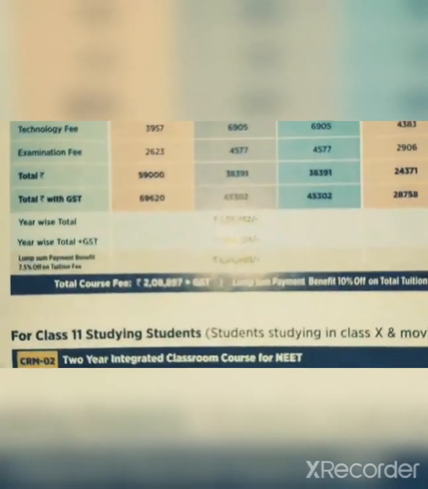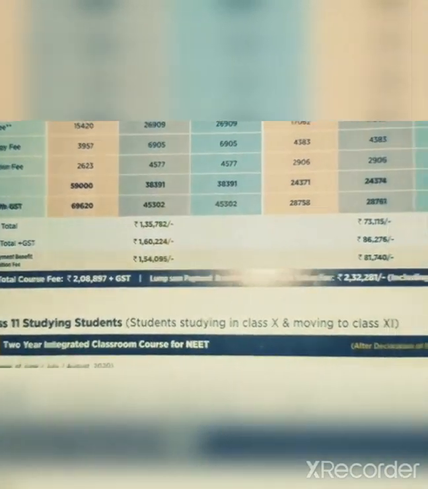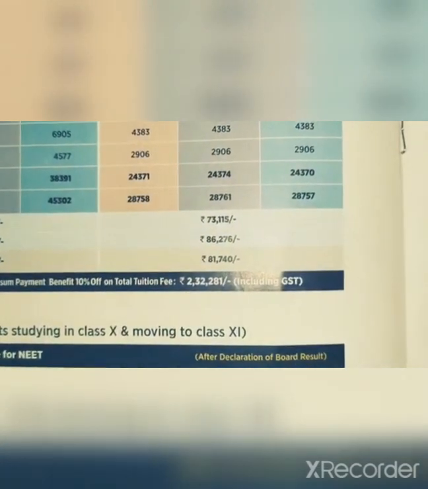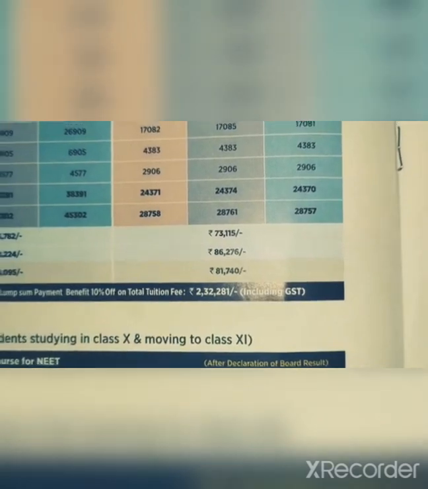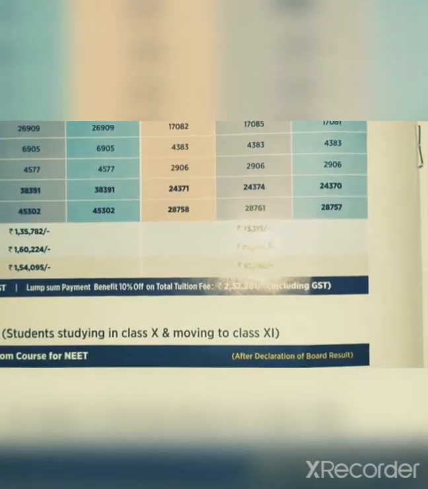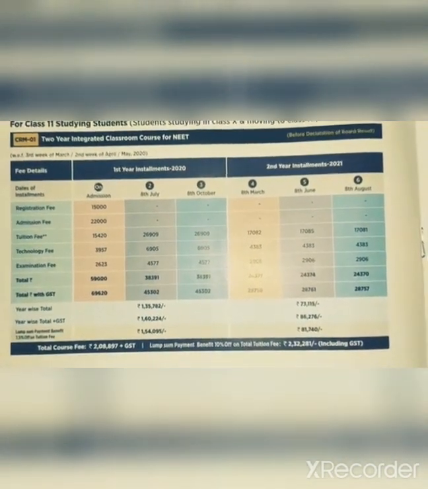Here you can see the total course fee is 2,08,000 plus GST, and after including GST it is 2,32,000, and you will get 10% off on tuition fee if you pay one time. And you can also take a screenshot from here for all the stuff.